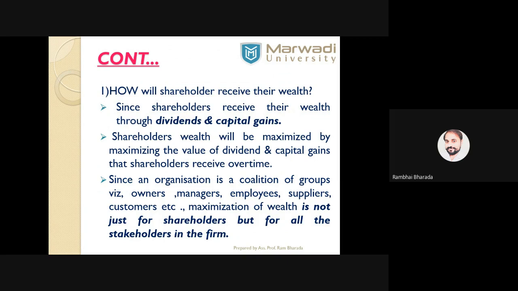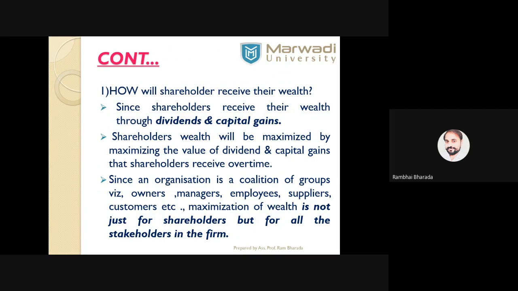So this is the first way, and the second way is about a dividend. When a company declares a dividend, this dividend is a part of profit, so ultimately profit is transferred to the shareholders. So there are two ways which help shareholders to create wealth. Number one, by declaring the dividends, and number two, by increasing the market price of the shares. Both ways help us to get maximum wealth.